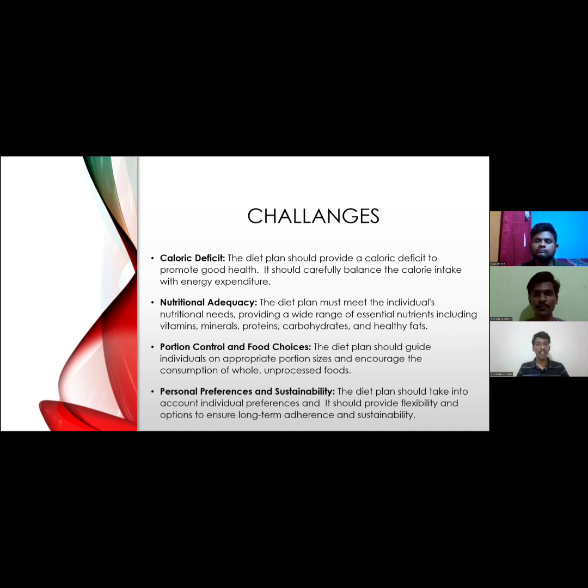Next, nutritional adequacy: the diet plan must meet individual nutritional needs and provide a wide range of essential nutrients. Next, portion control, because the entire diet needs to have certain portions. The diet plan should have guidelines for how much portion size we are consuming of whole or unprocessed foods.